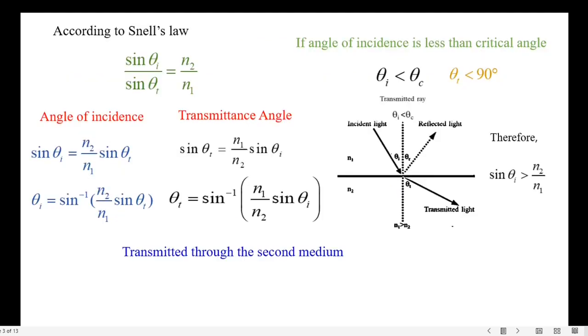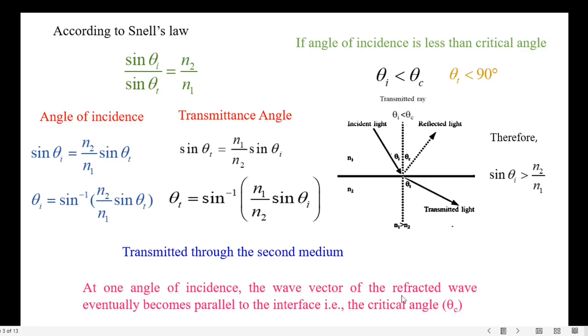According to Snell's law, the ratio of sin theta I to sin theta t is equal to N2 over N1. The expressions for angle of incidence as well as angle of transmittance are given here. If the angle of incidence theta I is less than the critical angle theta C, then theta t is less than 90 degrees. Thus the refracted light will pass through the second medium.